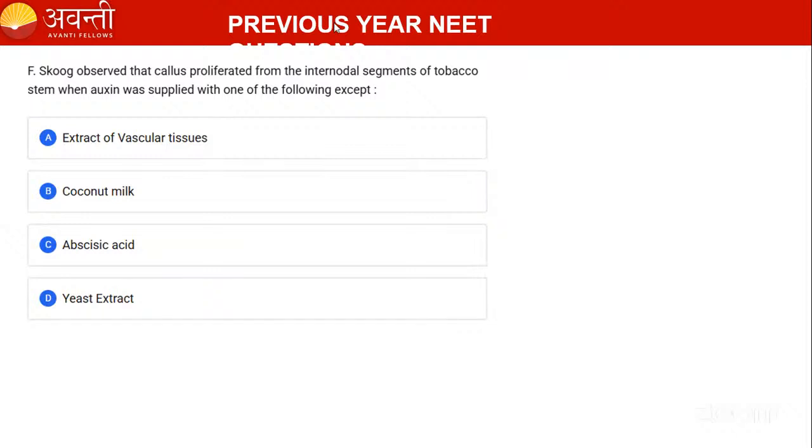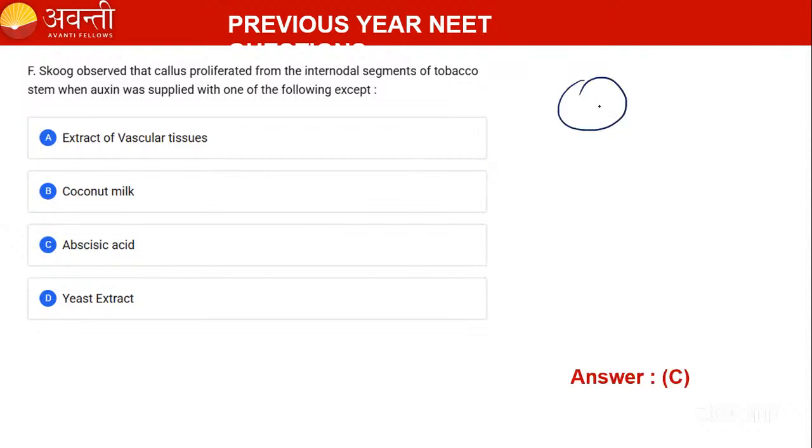I got the answers. Yeah, very good, Sai Charan. Kindly go to that slide. Okay. Skoog observed that callus proliferated from the internodal segment of the tobacco stem when auxin was supplied with one of the following, except. Sorry, I have given the correct answer, guys. C is the correct answer.